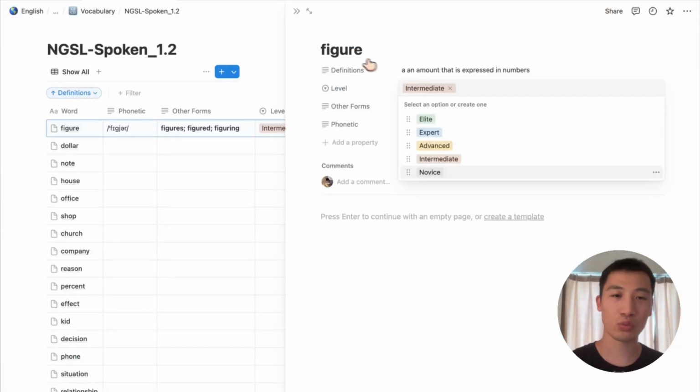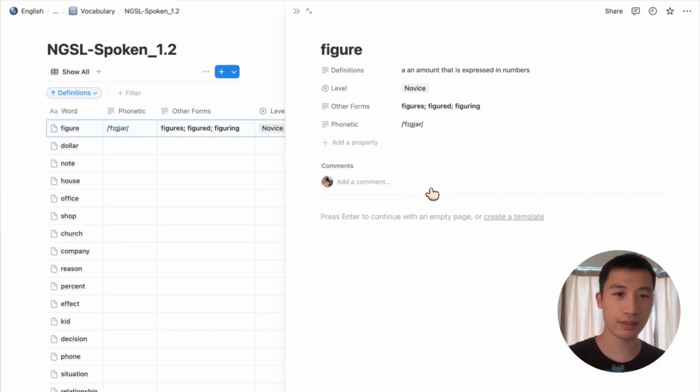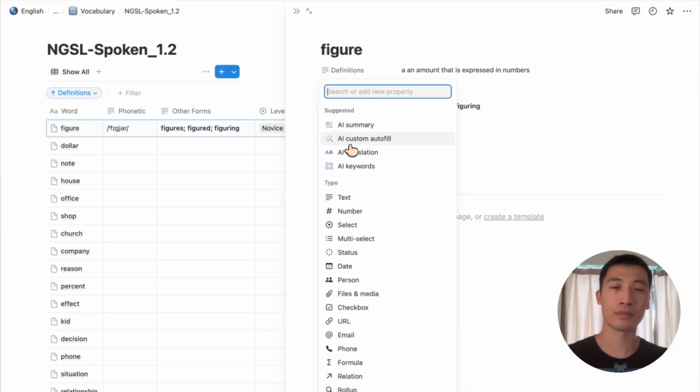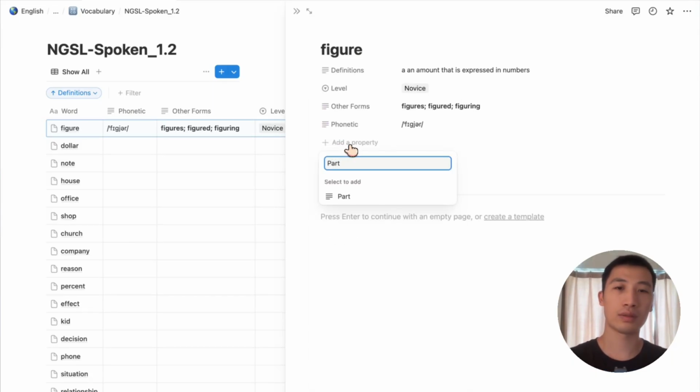And this word maybe is nervous, is just a start. This word is just beginning, and I mark it novice. Figure can be a noun, right? Yes, that's right. Figure can be a noun. It can also be a verb, but in this case, it's a noun. Are there any other words on this list you'd like to explore?